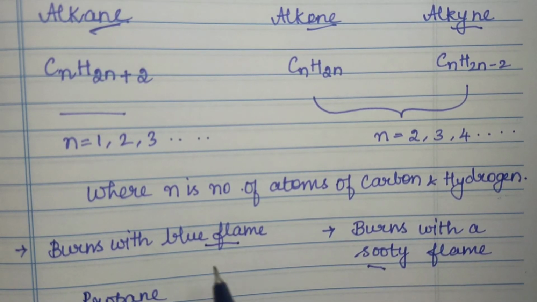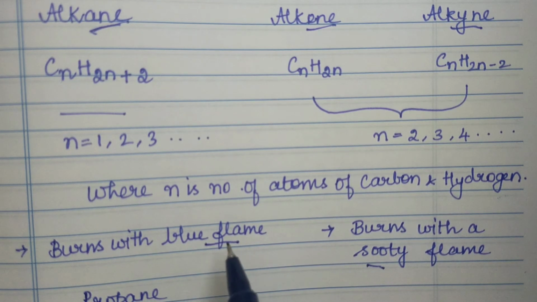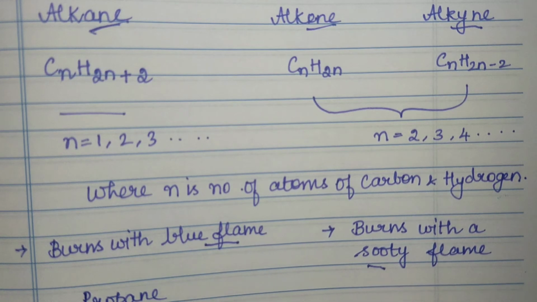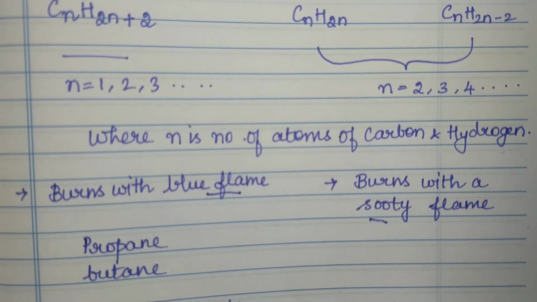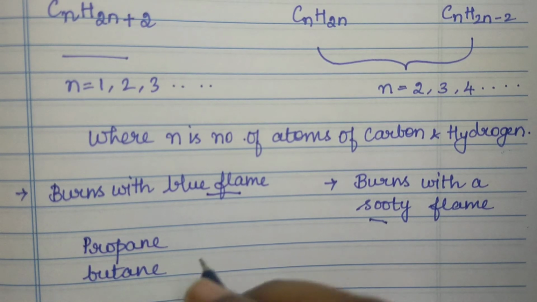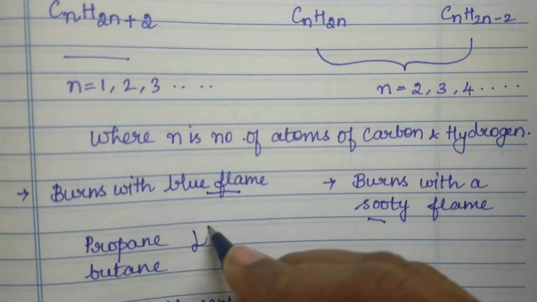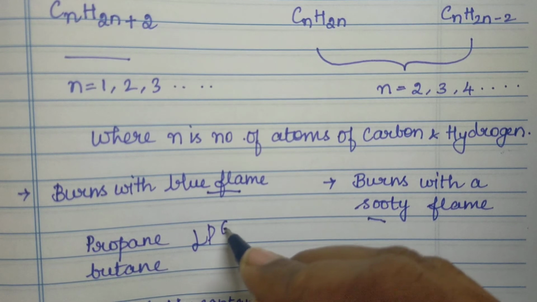You can check this blue flame with LPG. Everyone would have seen LPG. LPG is nothing but propane and butane, which are alkanes.